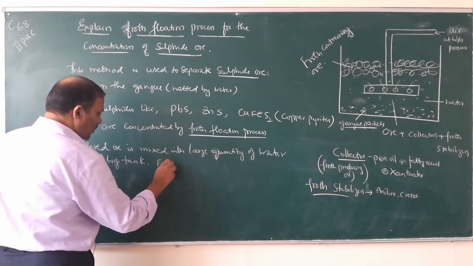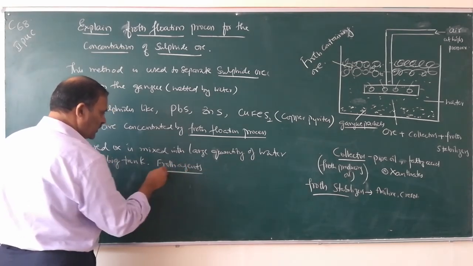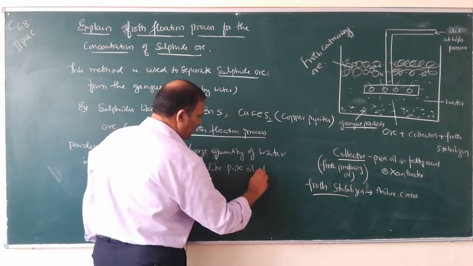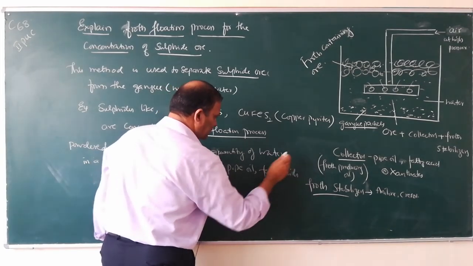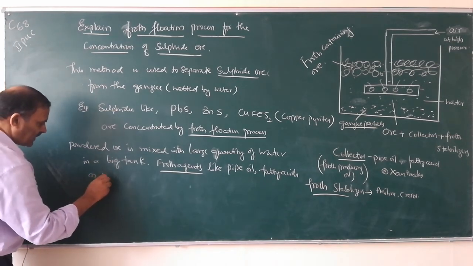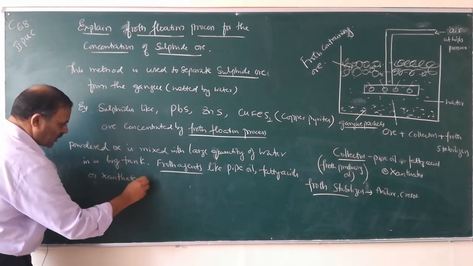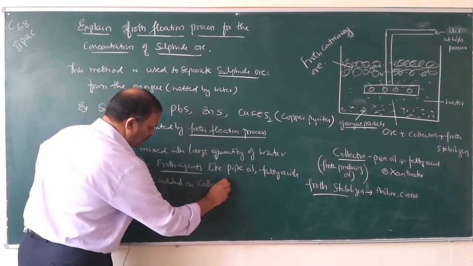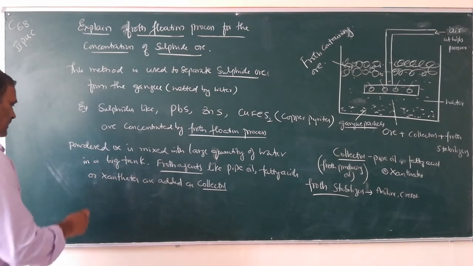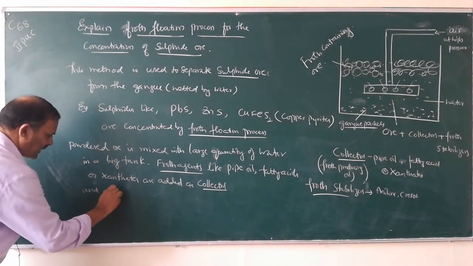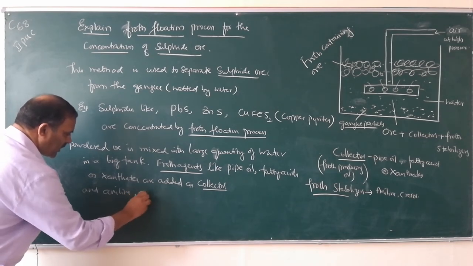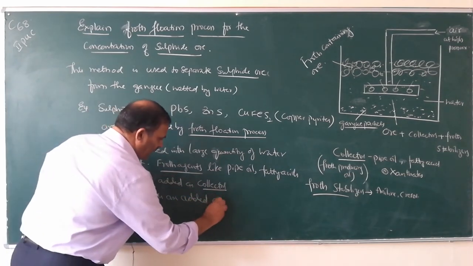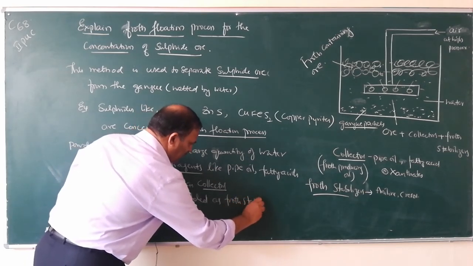Frothing agents, F-R-O-T-H-I-N-G agents, like pine oil, fatty acids or xanthates are added as collectors, and aniline and cresols are added as froth stabilizers.